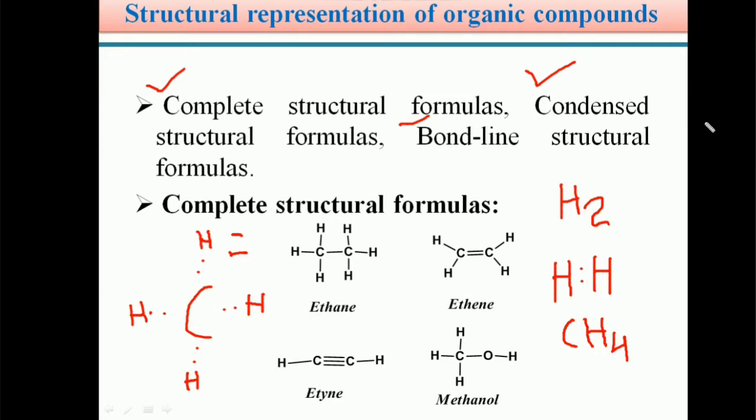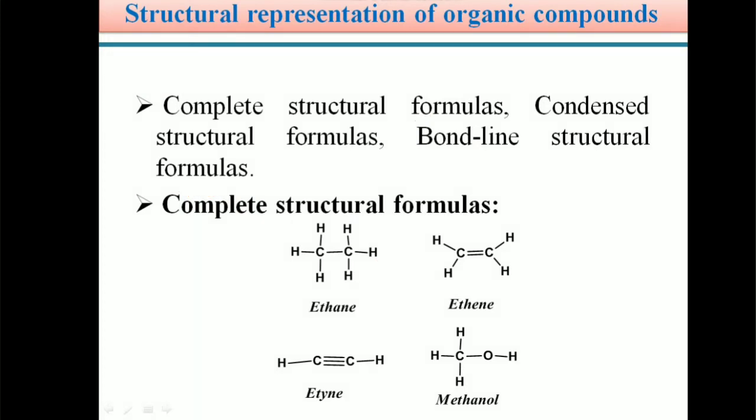Based on this, we write CH4 with four single bonds around the carbon, connected to four hydrogen atoms. This is called the complete structural formula representation of methane.